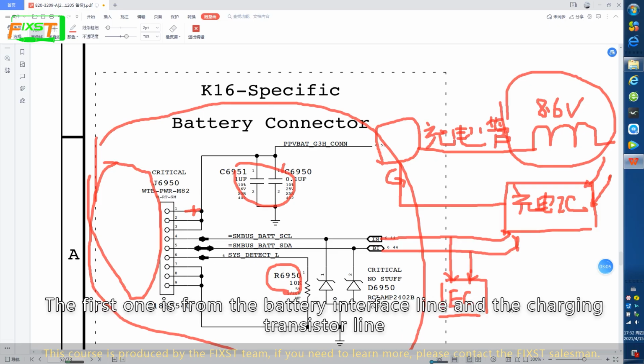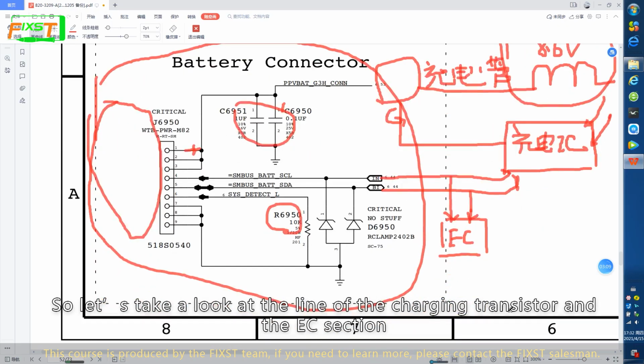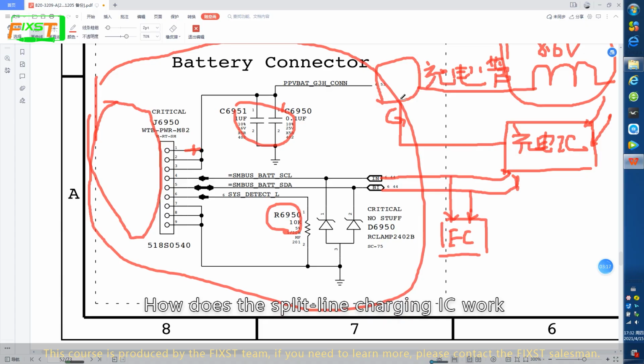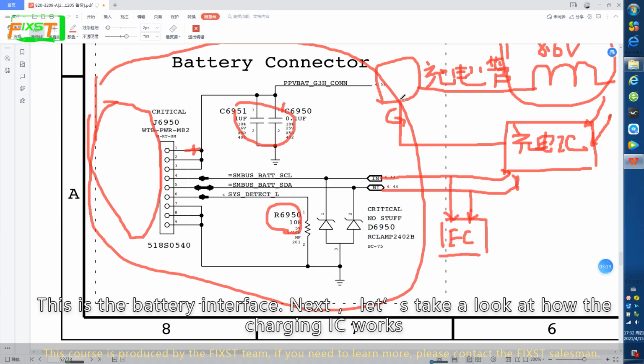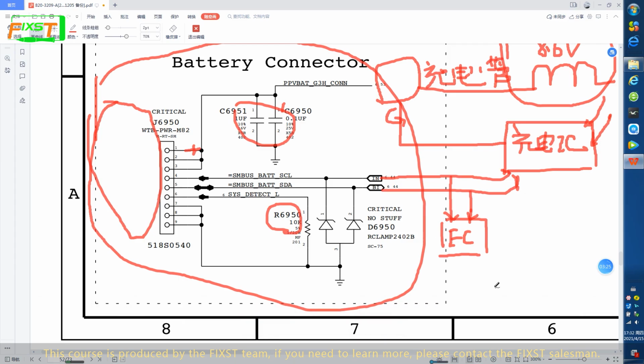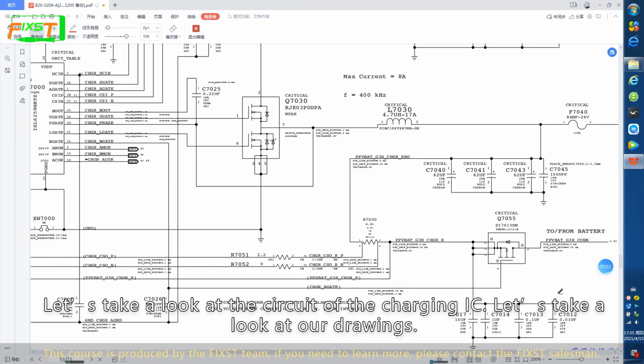The first one is from the battery interface line and the charging transistor line. So let's take a look at the line of the charging transistor in the AC section. How does the charging IC work? This is a battery interface. Next, let's take a look at how the charging IC works. Let's take a look at the circuit of the charging IC. Let's take a look at our drawing.